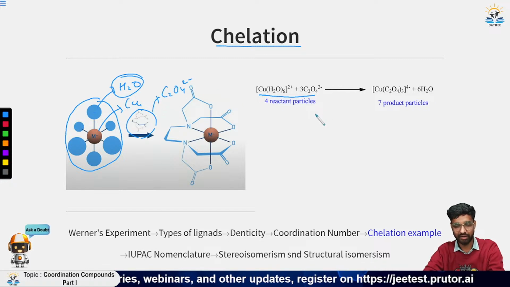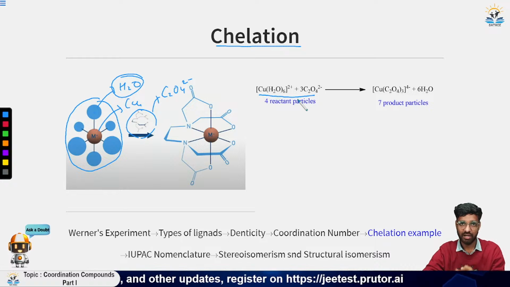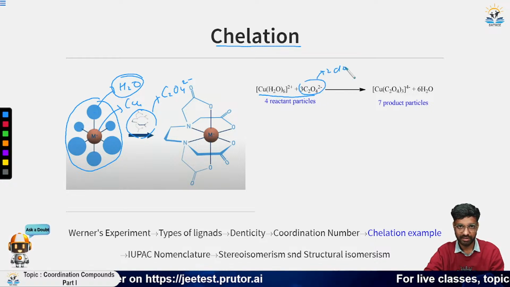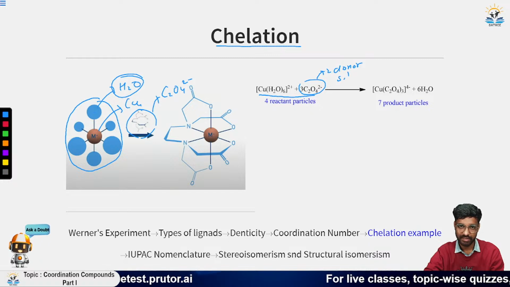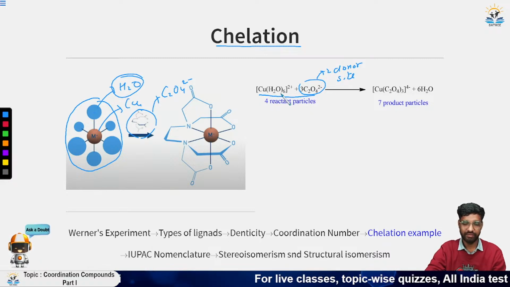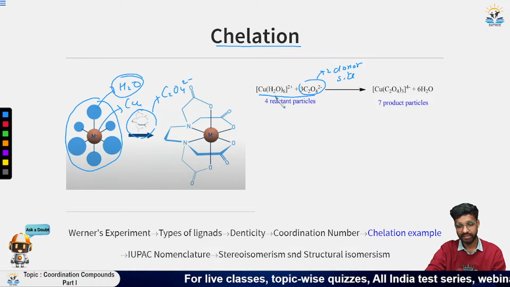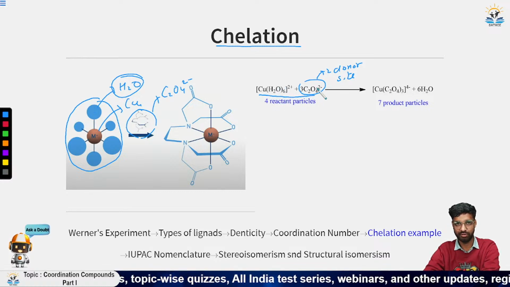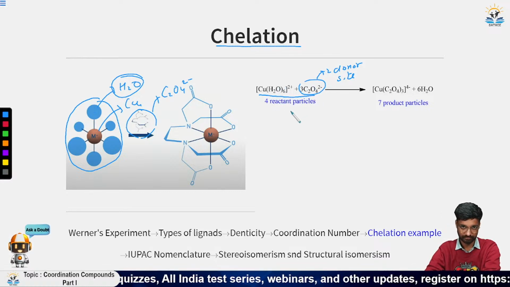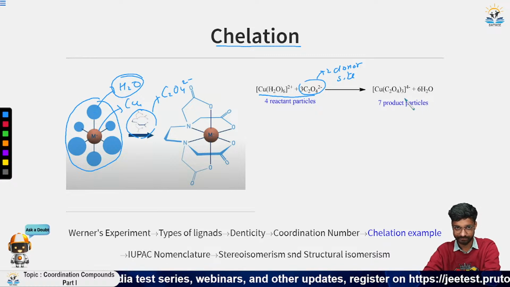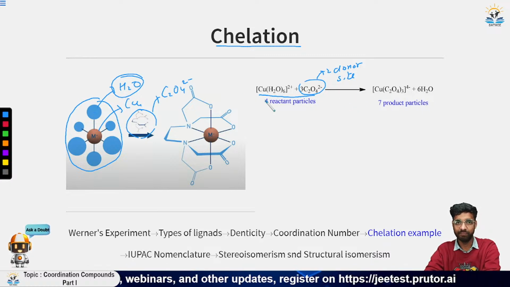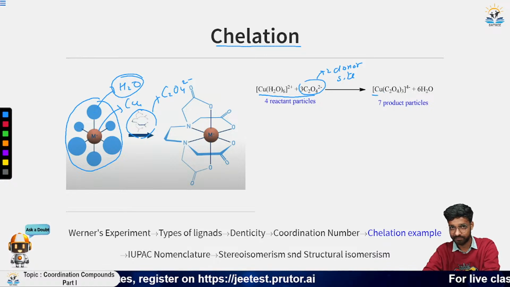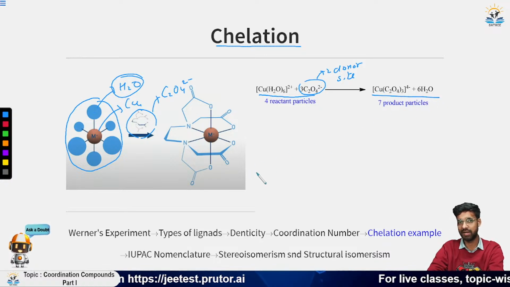One C2O4 2- has 2 donor sites, so we have seen earlier that it is bidentate. If we have 6 H2O, then 3 C2O4 can easily replace the 6 H2O because 1 has 2, so 3 into 2 is 6. This is the whole reaction. Now if you look here, on the reactant side we have 4 reactant particles, and on the product side we have 6 product particles.